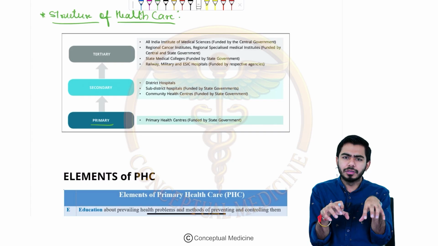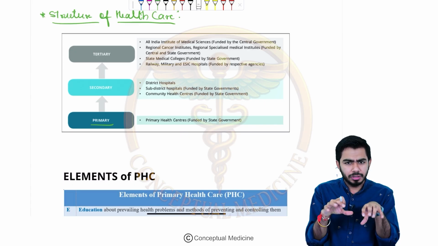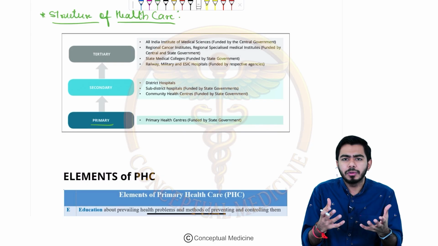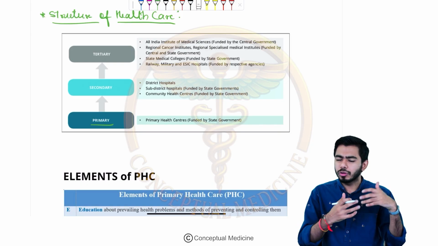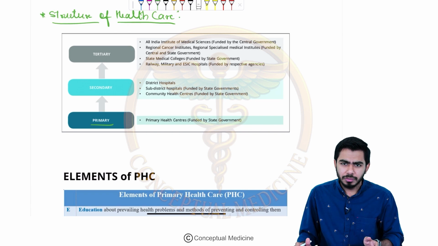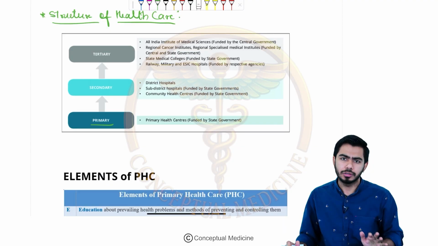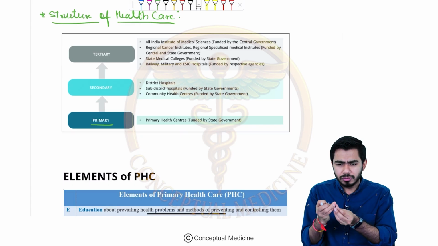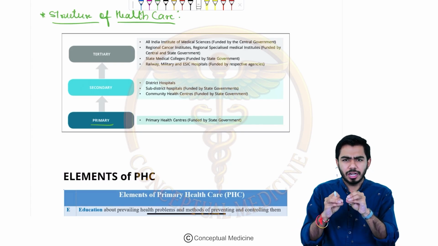At the rural level, these kinds of people may not be capable of paying big bills to the corporate hospitals. Obviously any kind of patient can go to a corporate hospital, depending on many factors. But at the rural level, there are the PHCs, the primary healthcare centers. In a primary healthcare center, usually there is one doctor and one pharmacist. It's not a bigger one, but it can handle basic things.